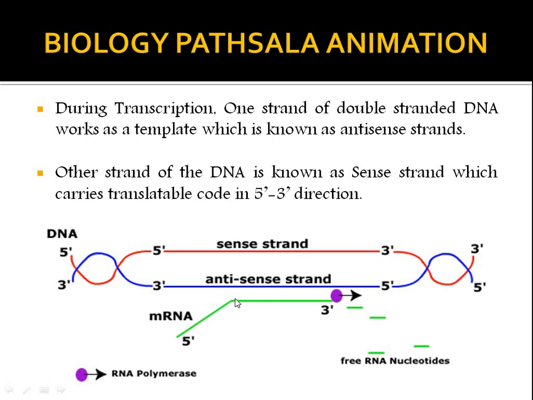Now the produced mRNA will be a copy of the sense strand, because the sense strand and the antisense strand are complementary paired. As the antisense strand serves as a template for the synthesis of the mRNA molecule, the produced mRNA will be a copy of the sense strand.